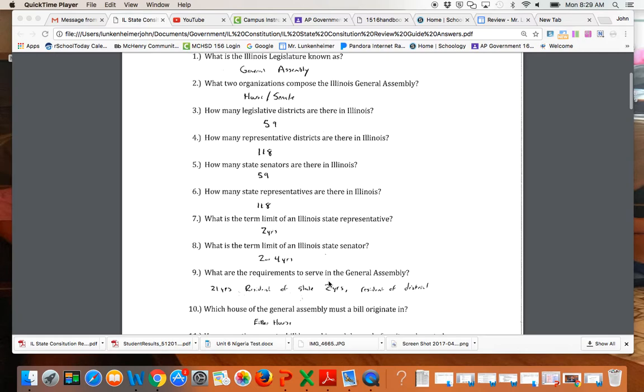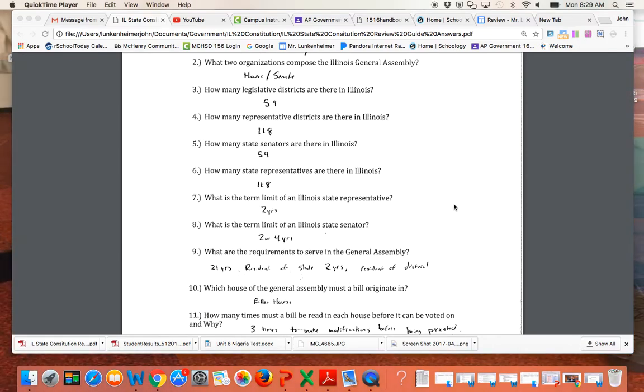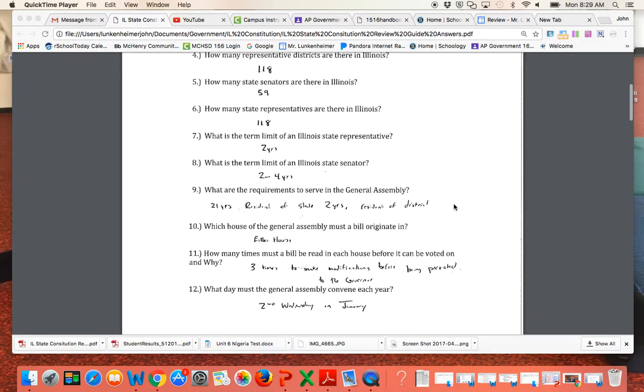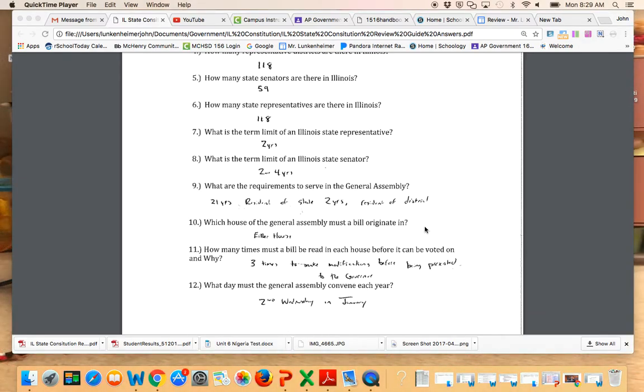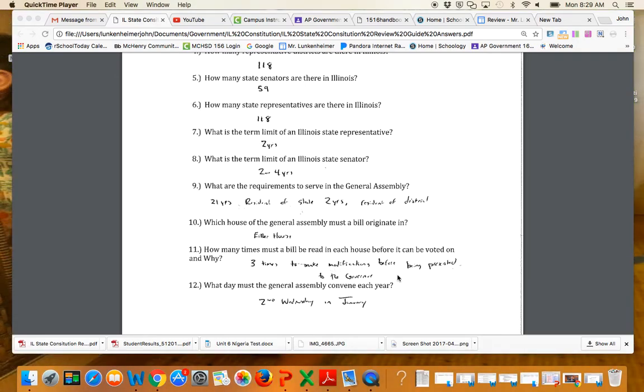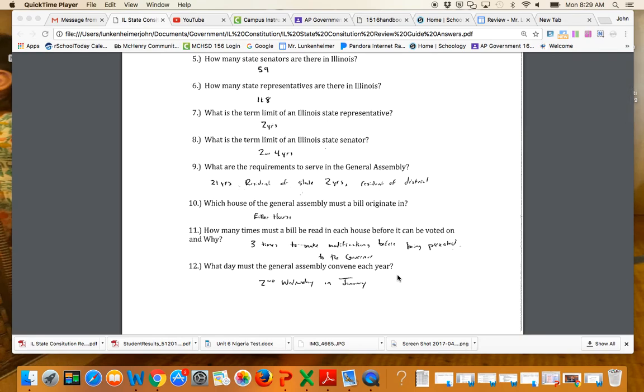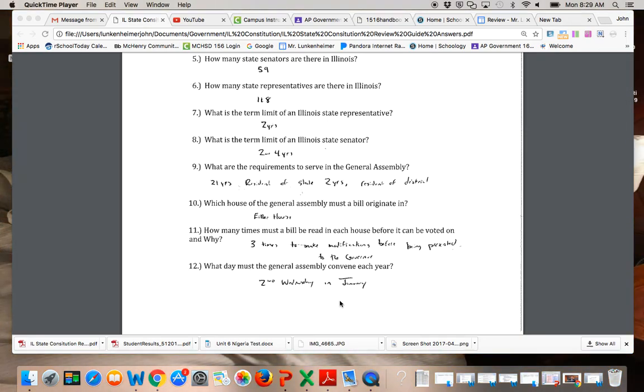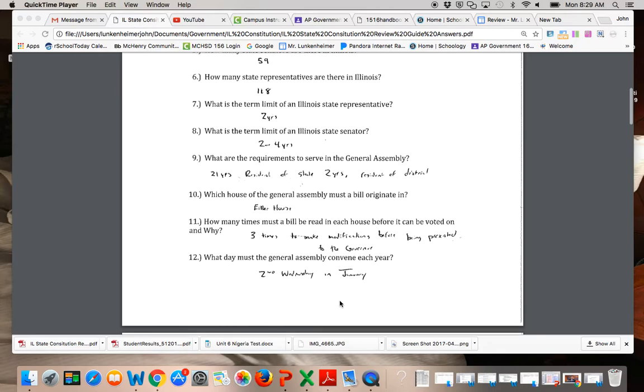In order to serve in the General Assembly, you have to be 21 years old, a resident of the state for 2 years, and a resident of the district that you represent. Either house can start a bill in the General Assembly. A bill must be read 3 times to make modifications, and then it must be presented to the governor. The General Assembly begins each year on the second Wednesday in January.